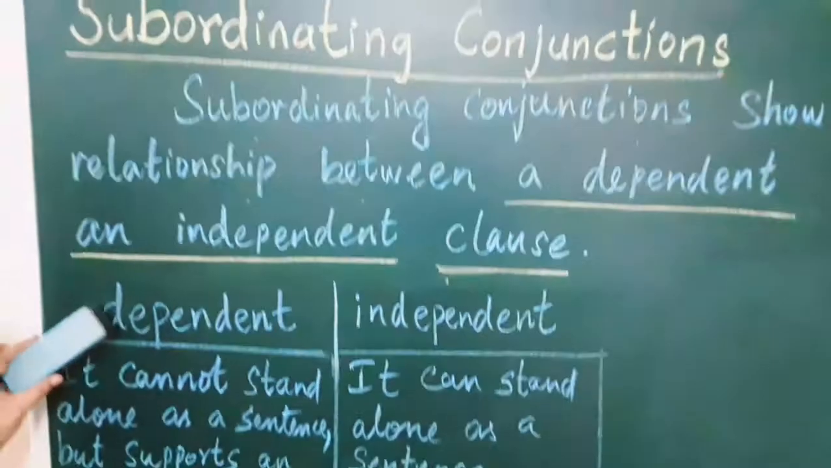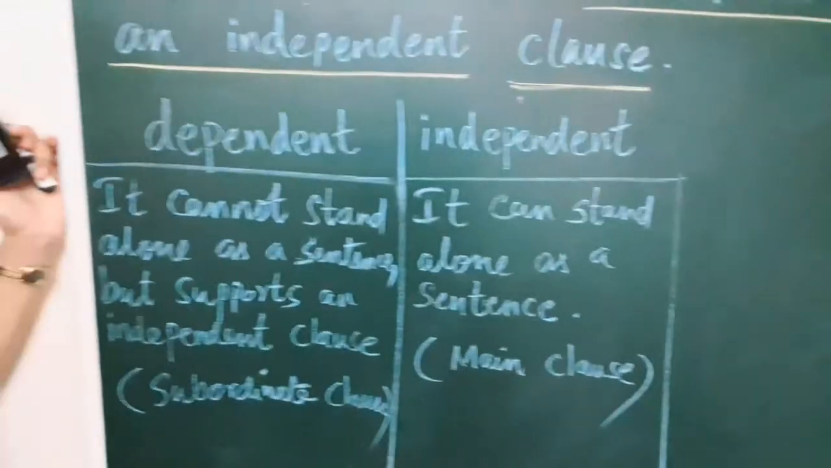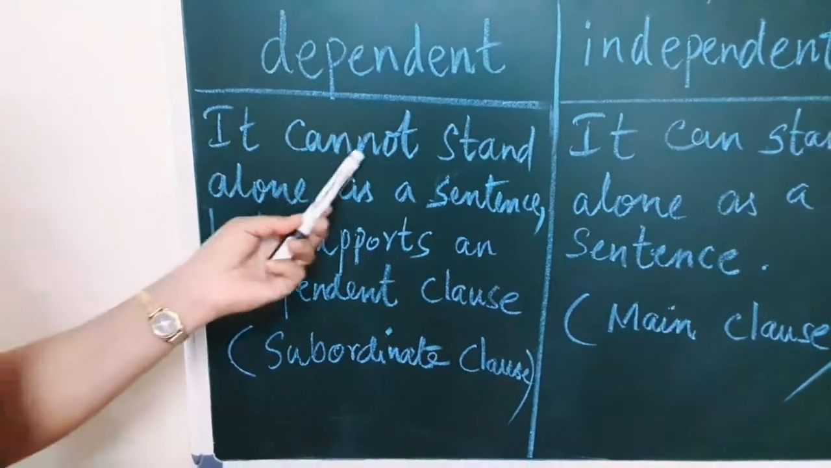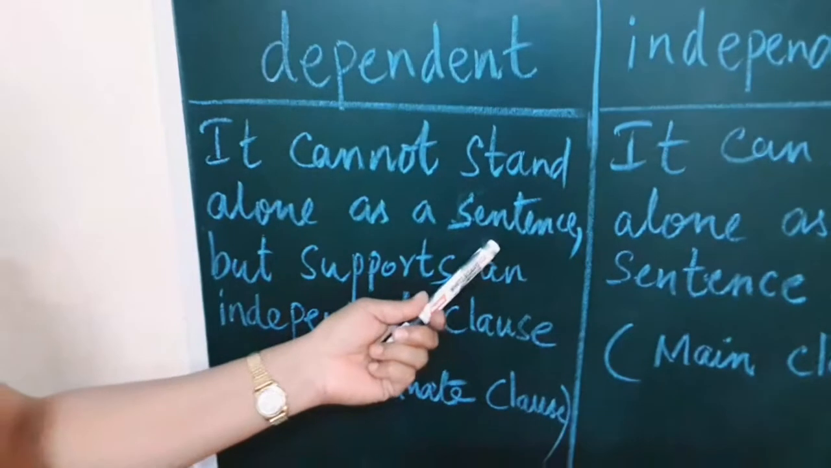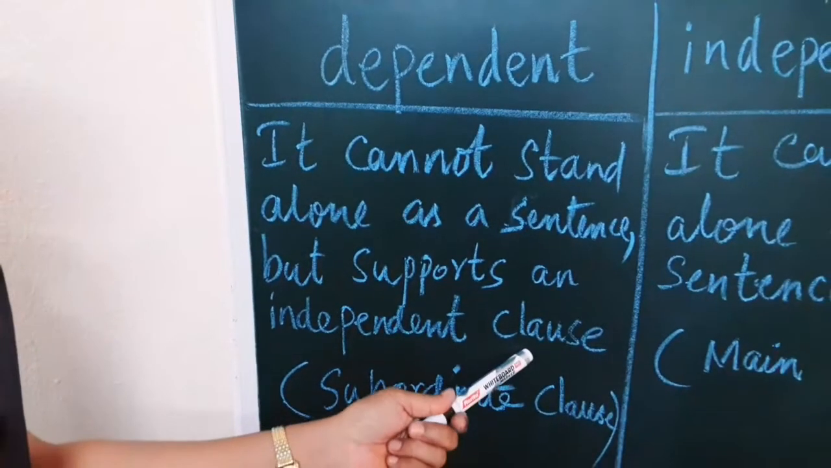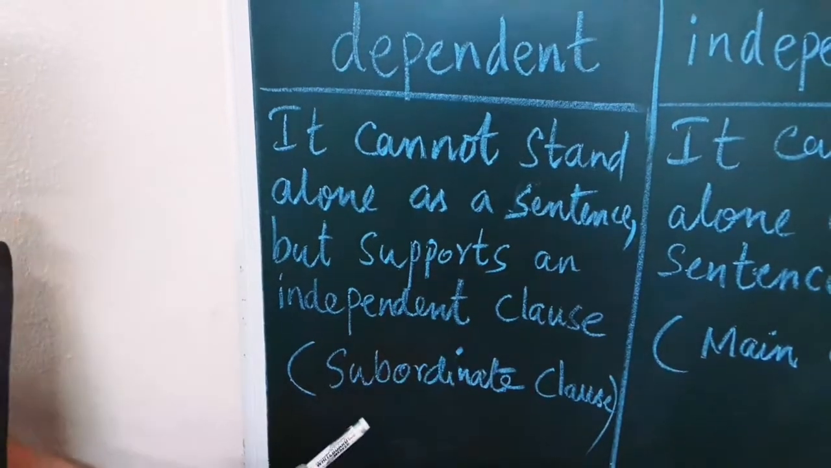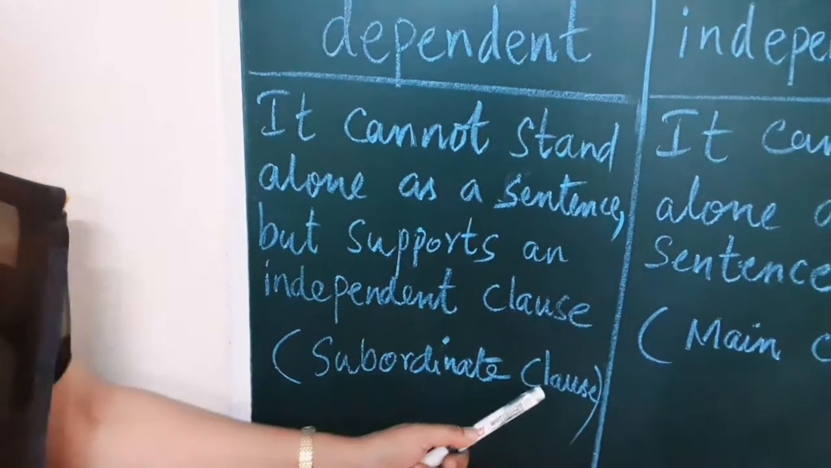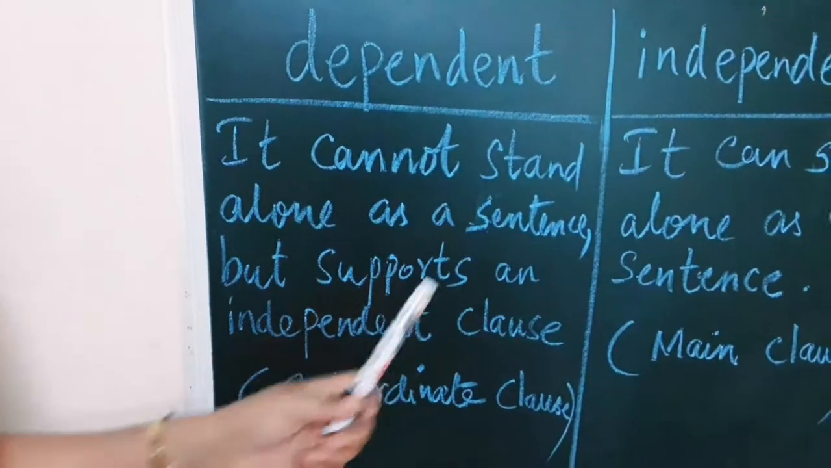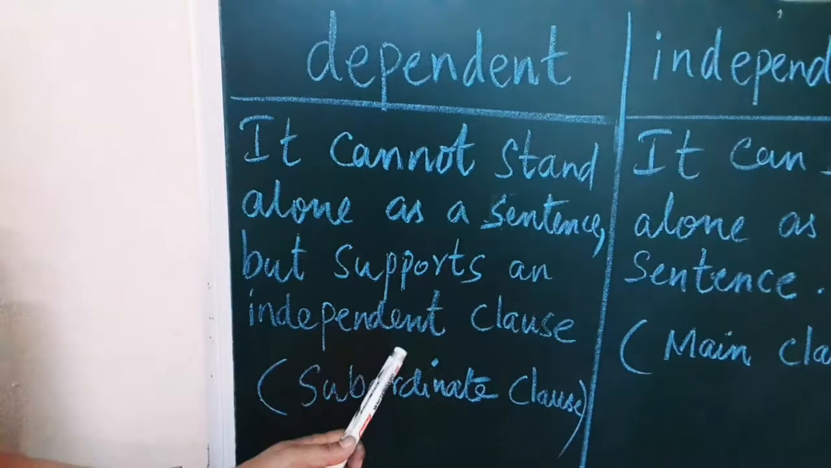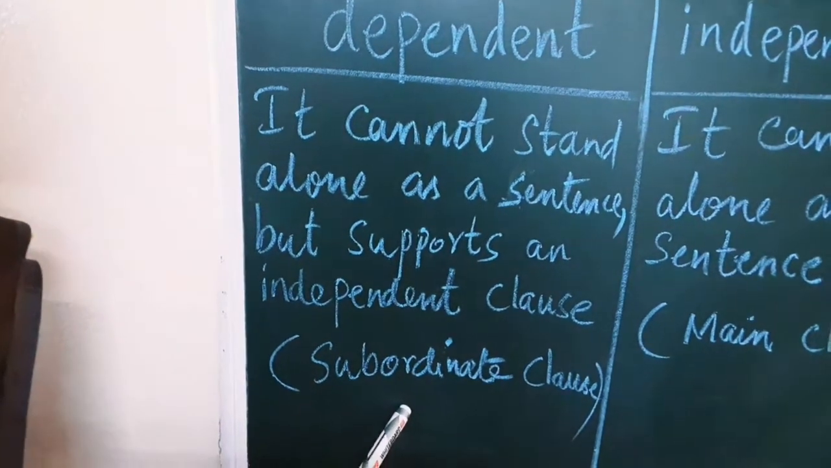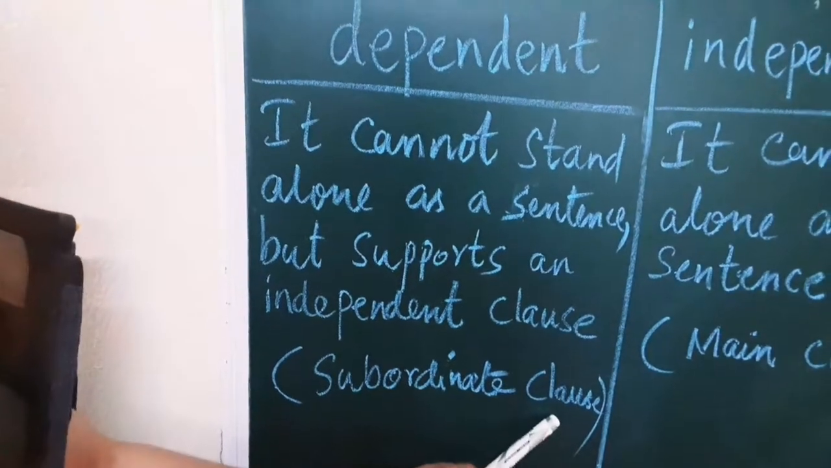Now see what is dependent. Let us see what is dependent clause. It cannot stand alone as a sentence but supports an independent clause. That is why it is called a subordinate clause. Okay? It cannot stand alone as a sentence but supports an independent clause. So it is also called a subordinate clause.